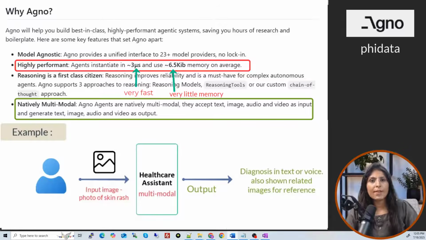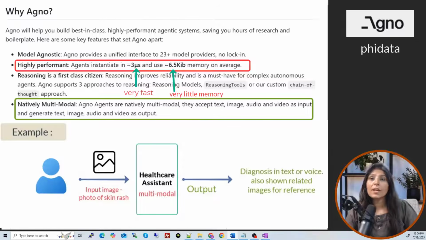So now let's look at one example to understand how multimodal agents work. Let's take example of a healthcare assistant. So suppose the user uploads a photo of a skin rash. Now the agent will look at this image. It will ask follow-up questions. It can ask those questions using voice, right? And then it will provide advice. The output which the agent will give, it can give a diagnosis in text format or in the form of voice, and it can also show some related images for reference, right?